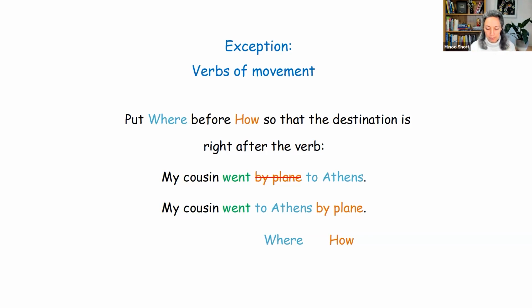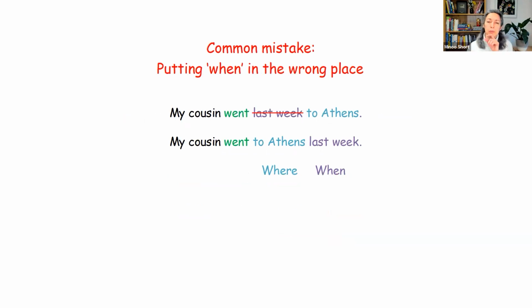Now, the most common mistake that I notice happens with putting when in the wrong place. Sometimes I hear you, my students, say the where after the when. So saying things like, my cousin went last week to Athens. Try to avoid that. That does sound strange. Always, if you have both where and when, put where before when. My cousin went to Athens last week.